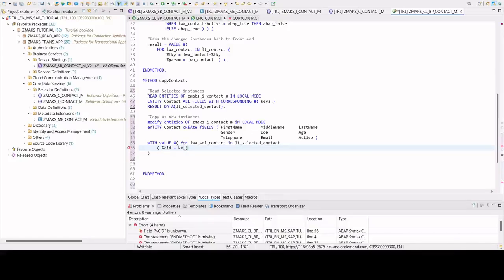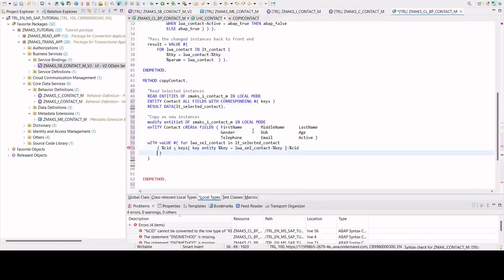And this CID value we will be getting from our importing parameter keys, where we have the secondary key as entity and percentage E is equal to contact, our selected contact dash E, and then you will get the CID of it.